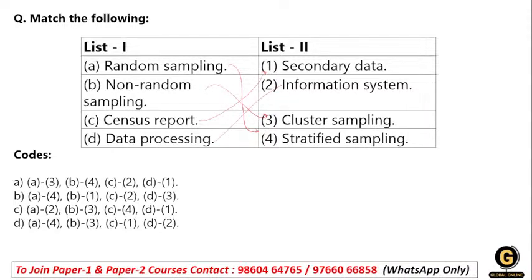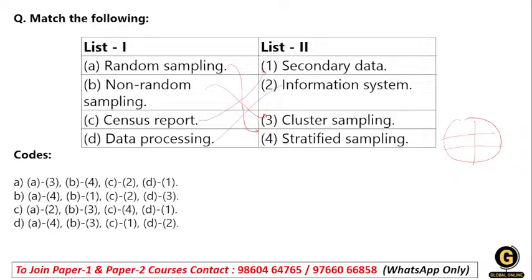When we are talking about stratified sampling, it's a type of random sampling where the whole population is divided into groups, into strata, and samples are taken from each and every group randomly. So that is stratified sampling. Then cluster sampling is a non-random sampling, where units are selected based on convenience or other non-probability criteria.